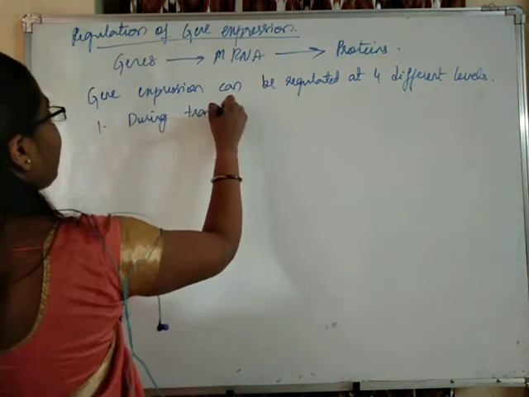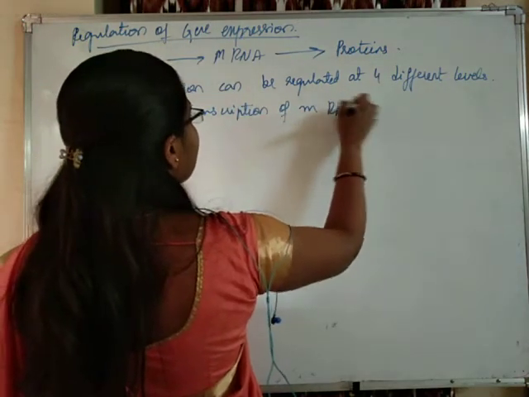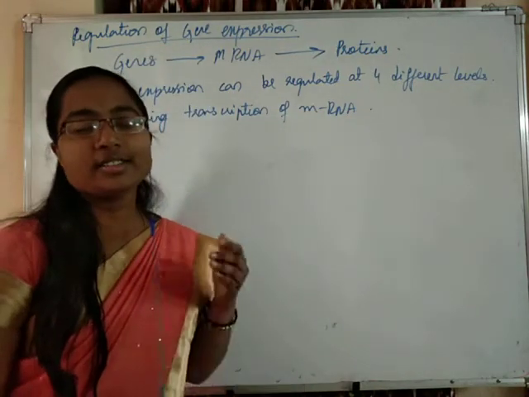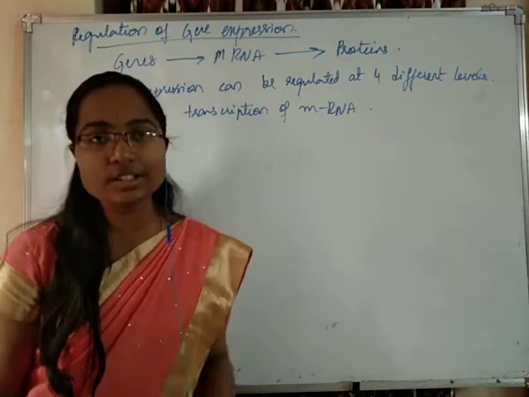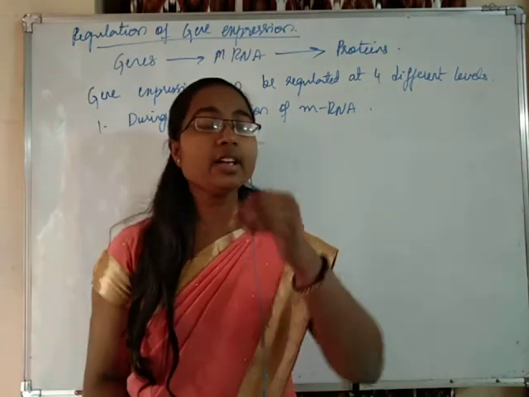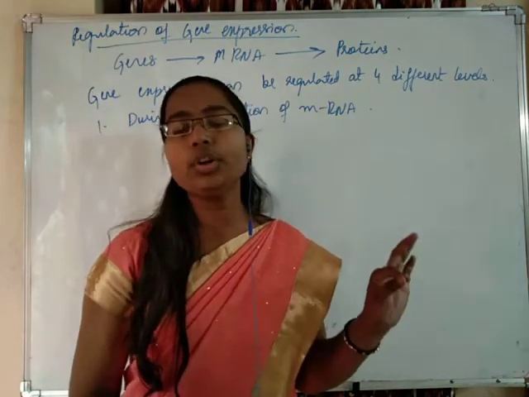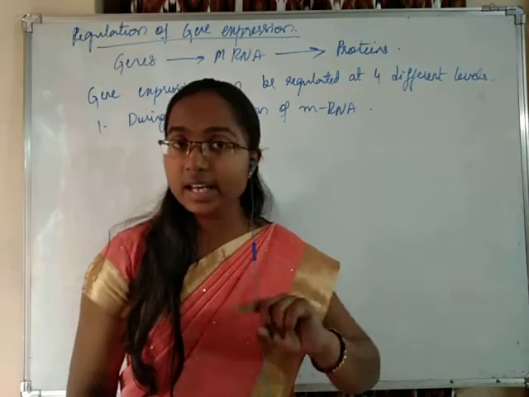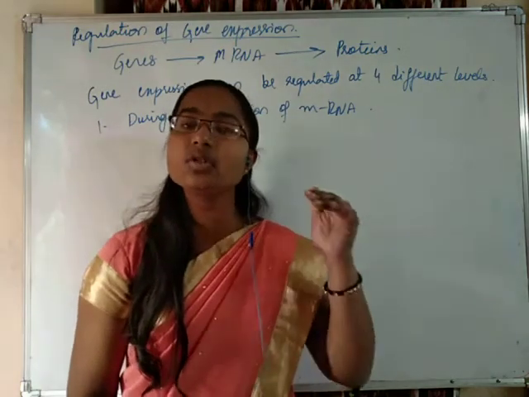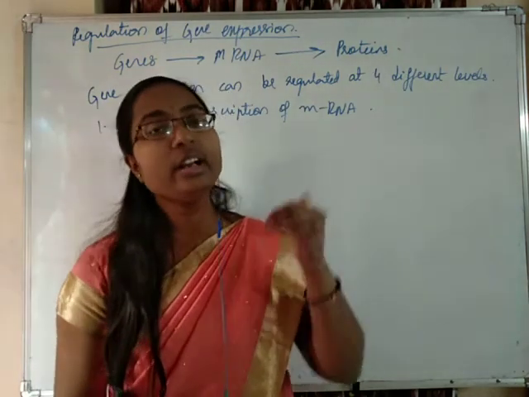During transcription of mRNA. You see students, in the organisms which are containing DNA as genetic material, DNA is not causing any expression of the characters, isn't it? DNA is never going to cause any expression of the characters. DNA will be expressed in mRNA or tRNA or rRNA, and it is causing its expression. So DNA is now dependent on RNA for its expression.